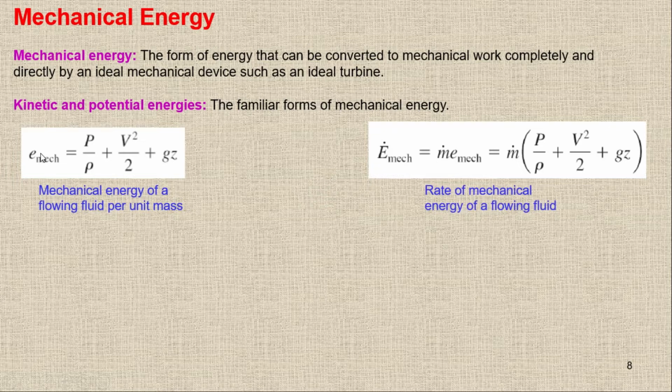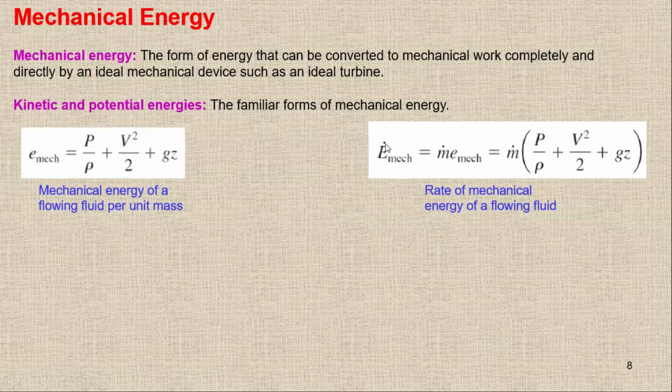I can write the mechanical energy in terms of the rate of mechanical energy. This is a rate because I'm just putting a dot on the capital sign. By putting a dot on it, it will be the rate. So we have the mechanical energy per unit time.